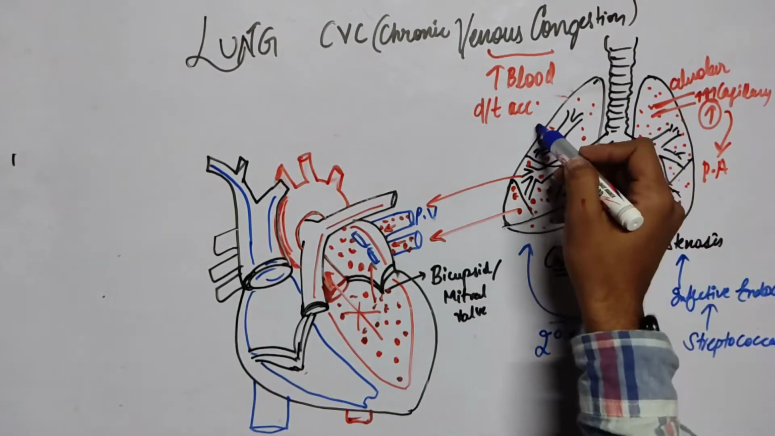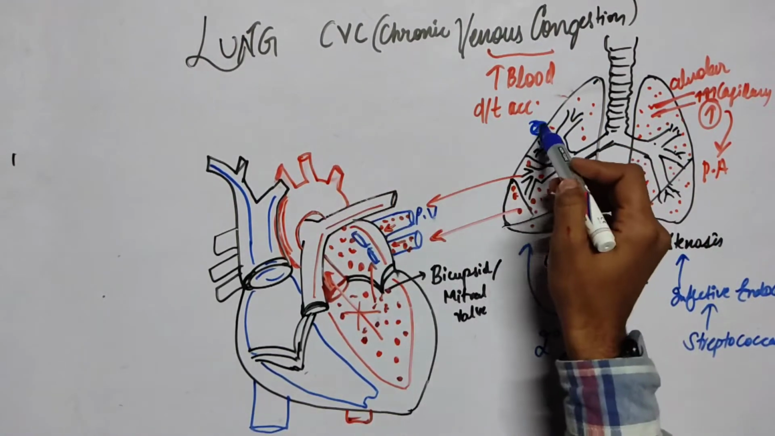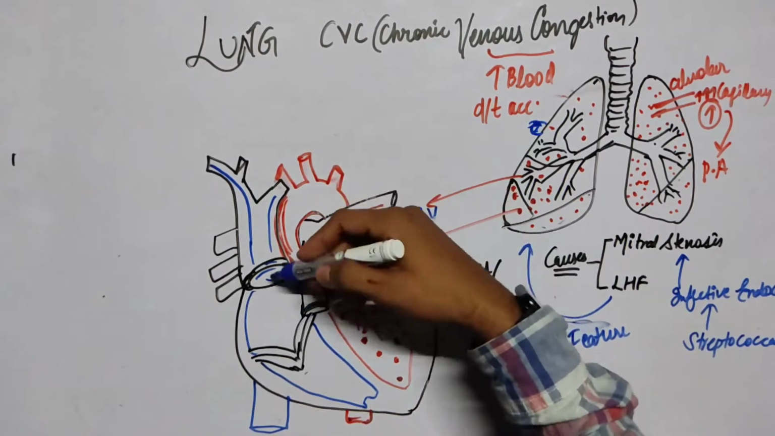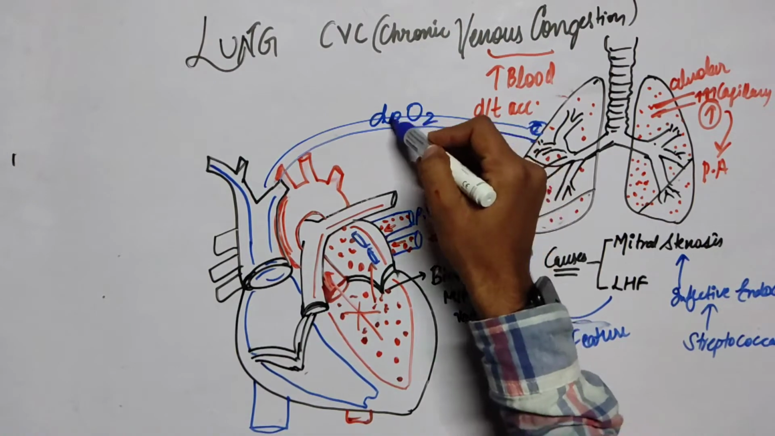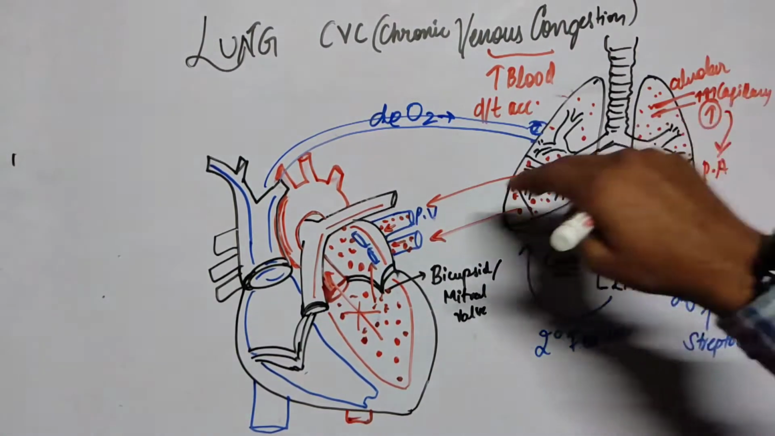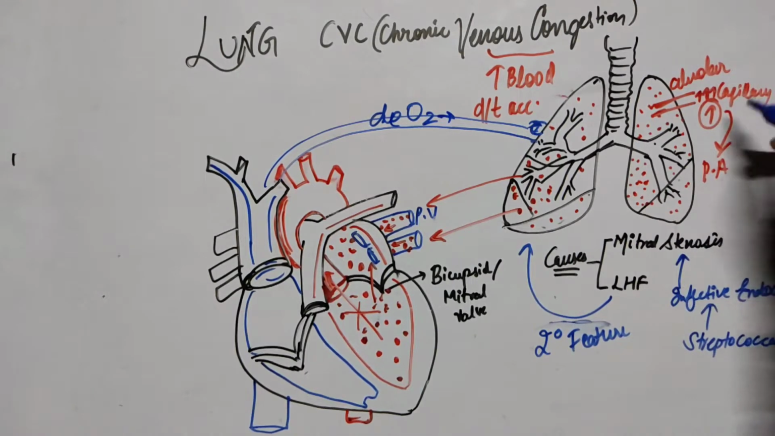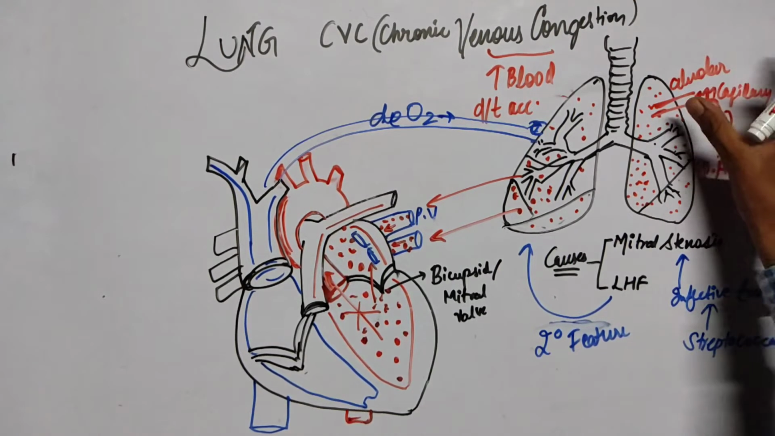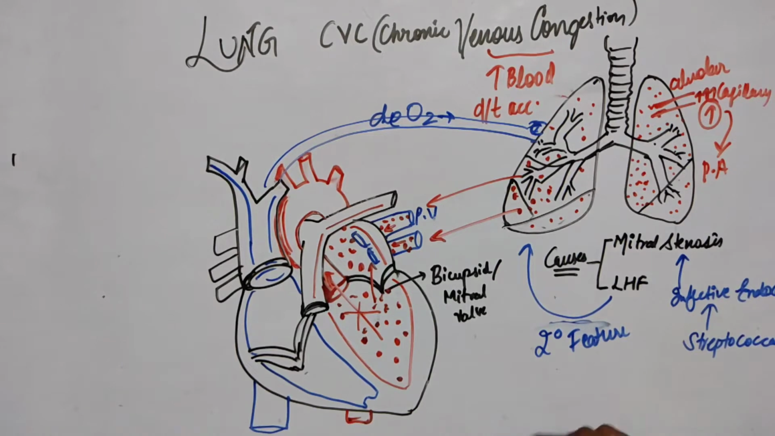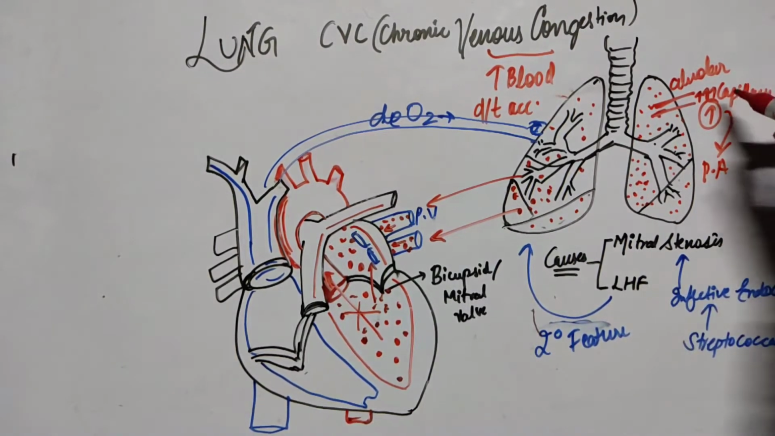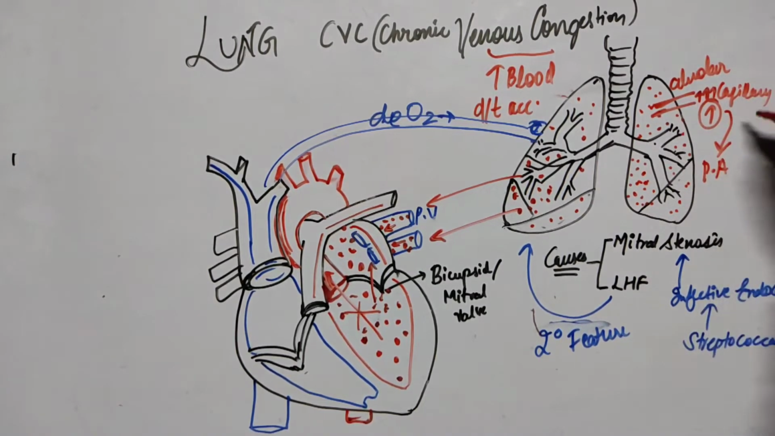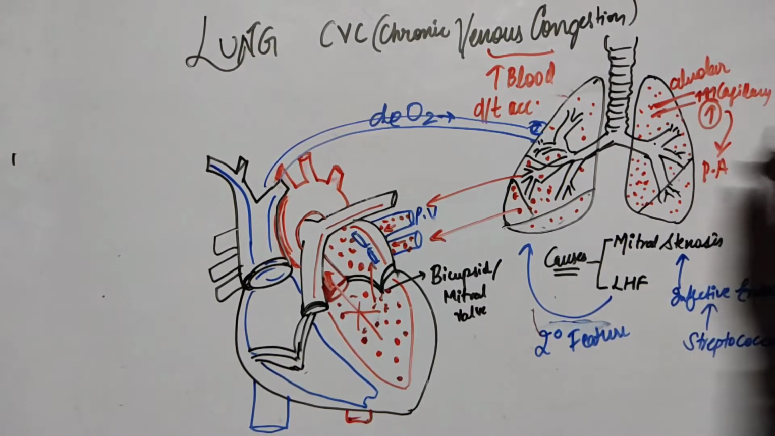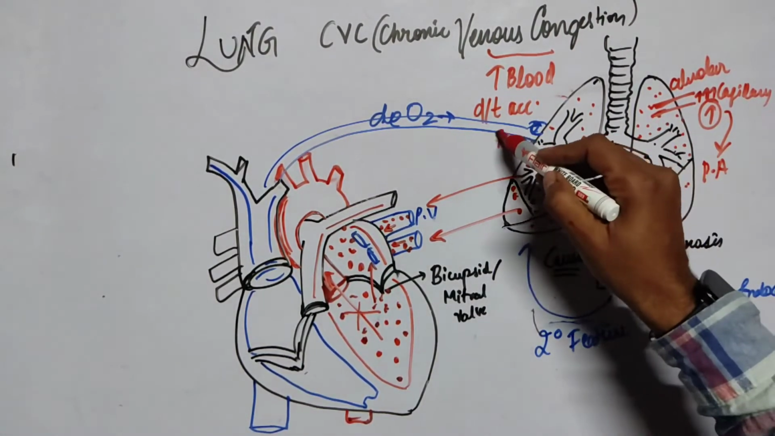Suppose this is the pulmonary artery, coming out from the right side of the heart, like this, which carries the deoxygenated blood. It carries the deoxygenated blood, which gets oxygenated inside the lung at the tissue level inside the capillary. So this is the whole mechanism. There will be a rise in pressure at the capillary bed where the exchange of gases occurs, and afterwards the pressure will increase in the pulmonary artery also.